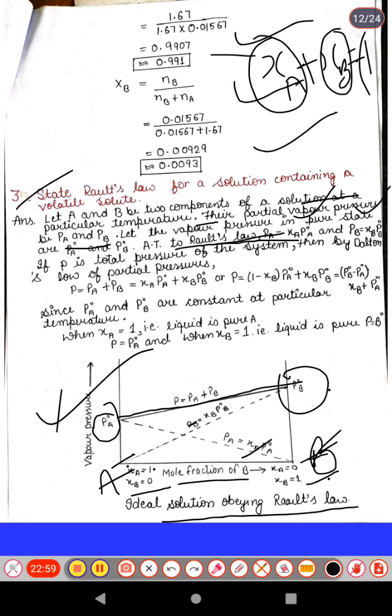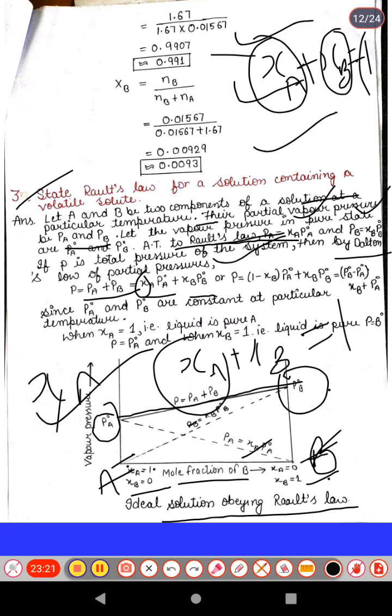So the total vapor pressure of the system, by Dalton's law of partial pressures, is the sum of all the pressures: XA PA naught plus XB PB naught equals P. As we know, XA plus XB equals 1, so XA is 1 minus XB.